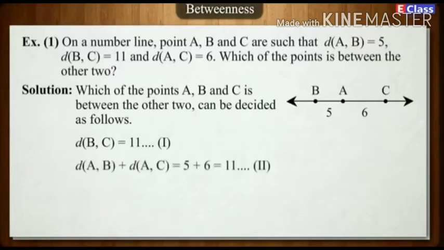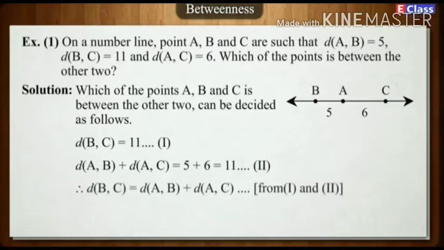AB plus AC is equal to 5 plus 6, which is equal to 11. Let us mark this equation as 2. Therefore, BC is equal to AB plus AC, from equations 1 and 2. Point A is between points B and C.